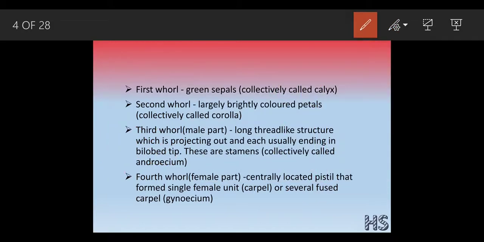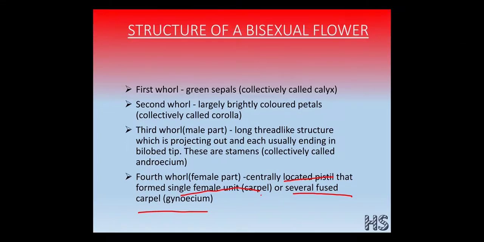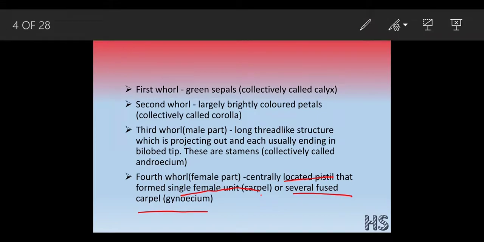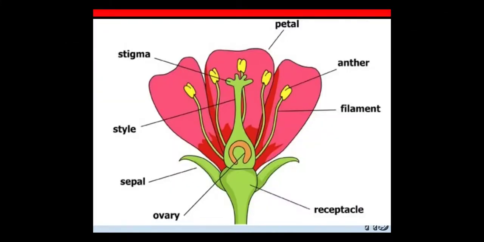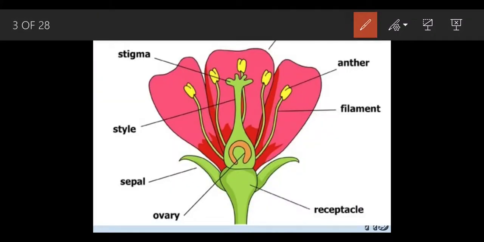Now let's consider the fourth part. There is a centrally located pistil. Single is called carpel. Many will be called the gynoecium. Let's understand in the previous slide. See, this is the pistil which is located centrally.